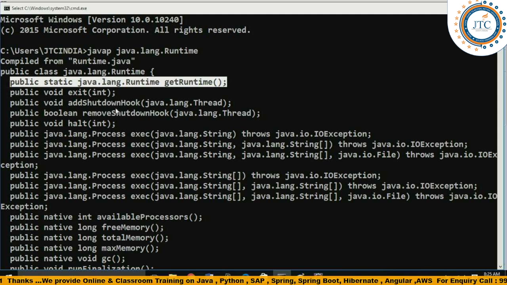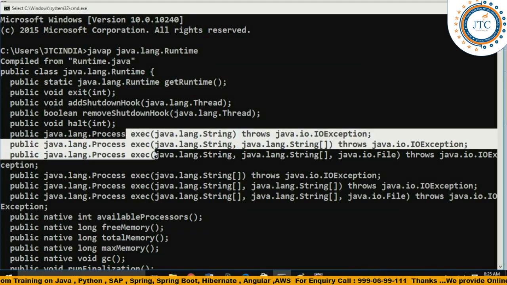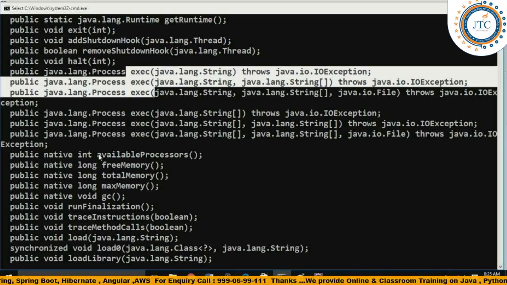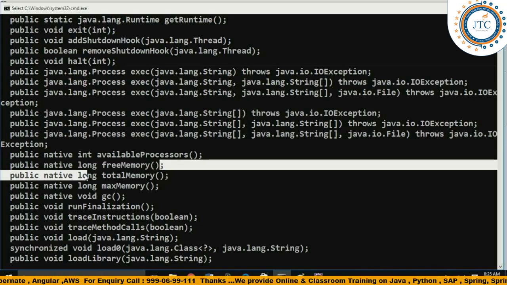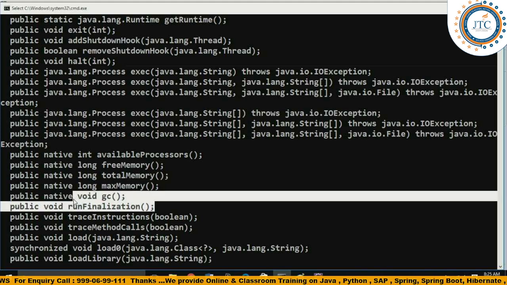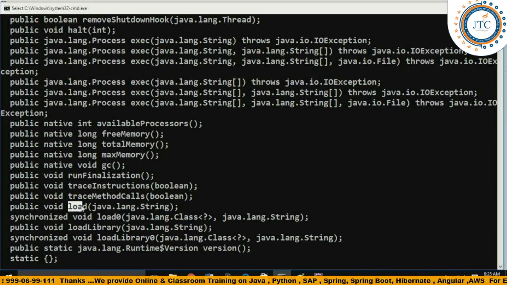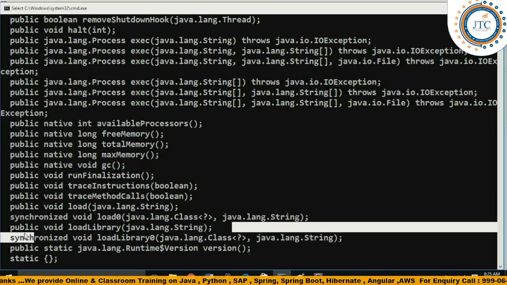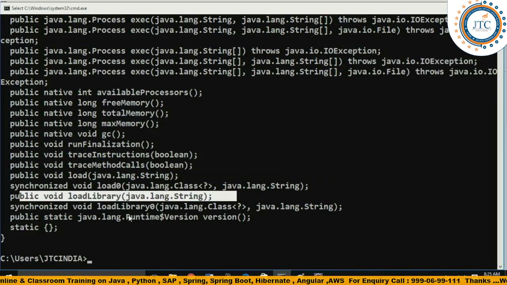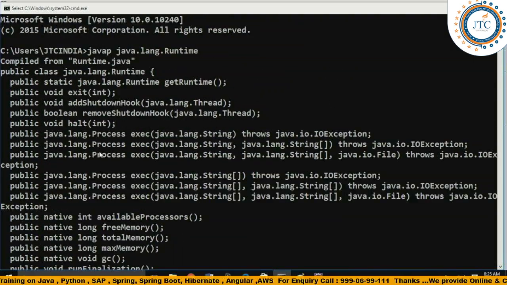Now there are some methods. What are all those methods? exec, this is the execute method we will be calling, some important methods. Out of those: available memory, free memory, total memory, max memory, run finalization, and again there is a method called load and load library. What are the uses of load and loadLibrary? We will be discussing that here. So here you can see the API.